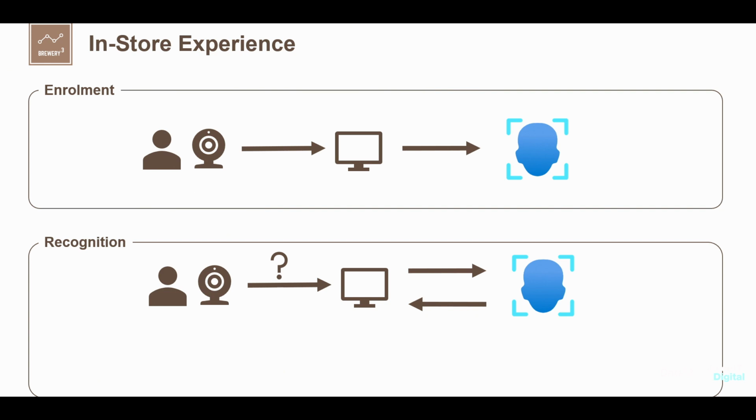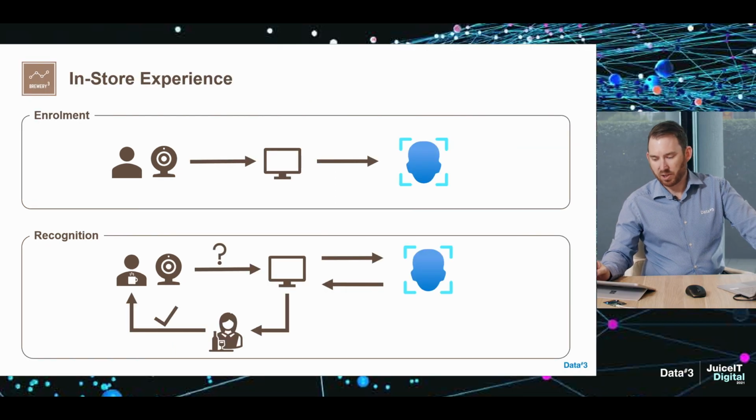If it does, it will return the name and their coffee order to the person serving at the counter. They can then greet them, confirm their order quickly, and provide a positive experience for the customer. For Brewery 3, this is an exciting start to the innovation journey, applying off-the-shelf AI to improve the overall customer experience. That brings a close to the 3 scenarios we have explored.